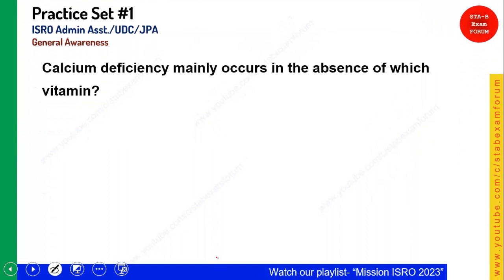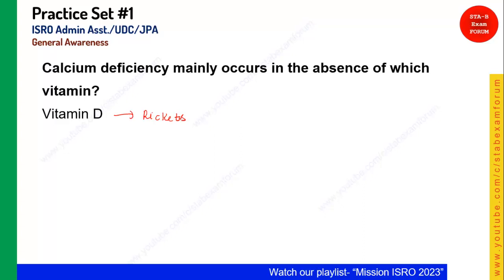Calcium deficiency mainly occurs in the absence of which vitamin? A very simple one, it's vitamin D. Whenever you see calcium deficiency or vitamin D deficiency, you should know the deficiency disease is rickets. You should make a concept map.